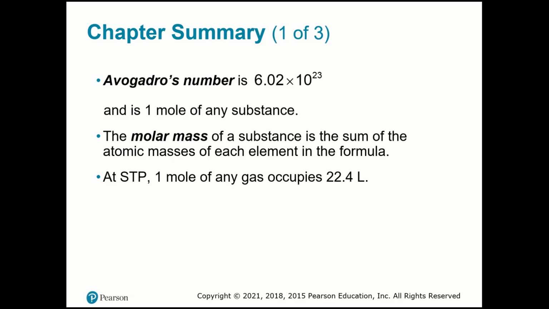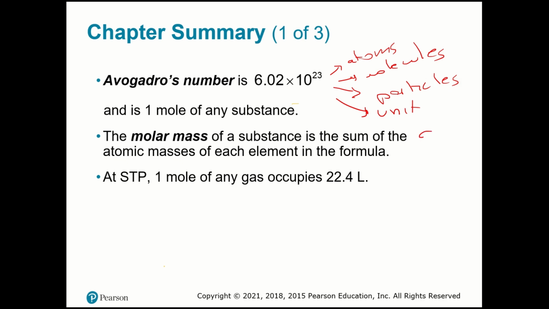So we have the Avogadro number, which you already know: 6.02 times 10 to the 23rd. It means 1 mole of any substance contains this quantity of atoms, molecules, particles, units, whatever unit you use. The molar mass of a substance is in grams per mole.